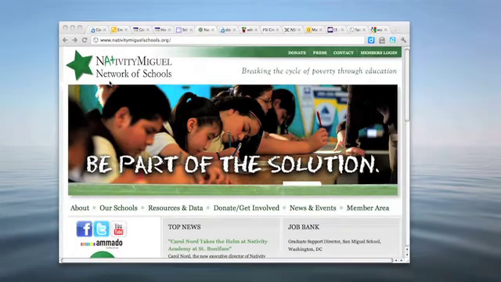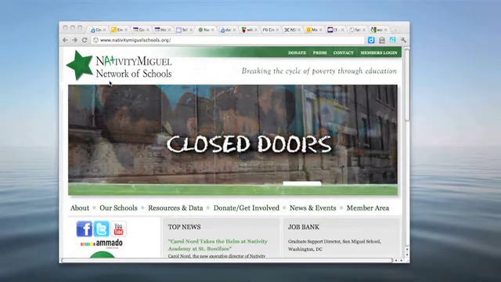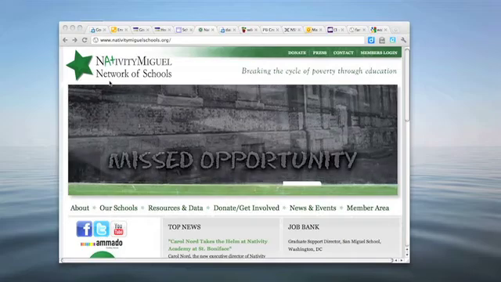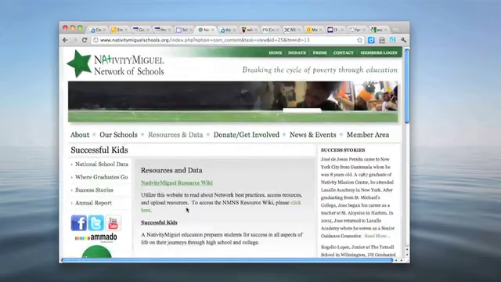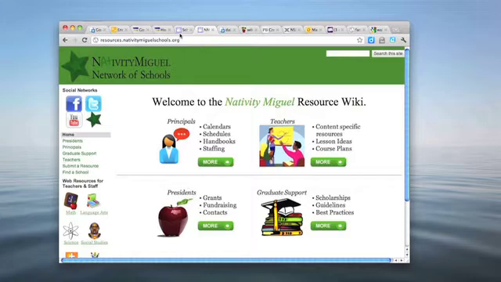The first thing you'll need to do to get on the Nativity Miguel Resource Wiki is go to nativityMiguelschools.org. Once there, click on Resources and Data, and it will take you to this page. From here, you'll just click on the Nativity Miguel Resource Wiki. You can also get there by going to resources.nativityMiguelschools.org.